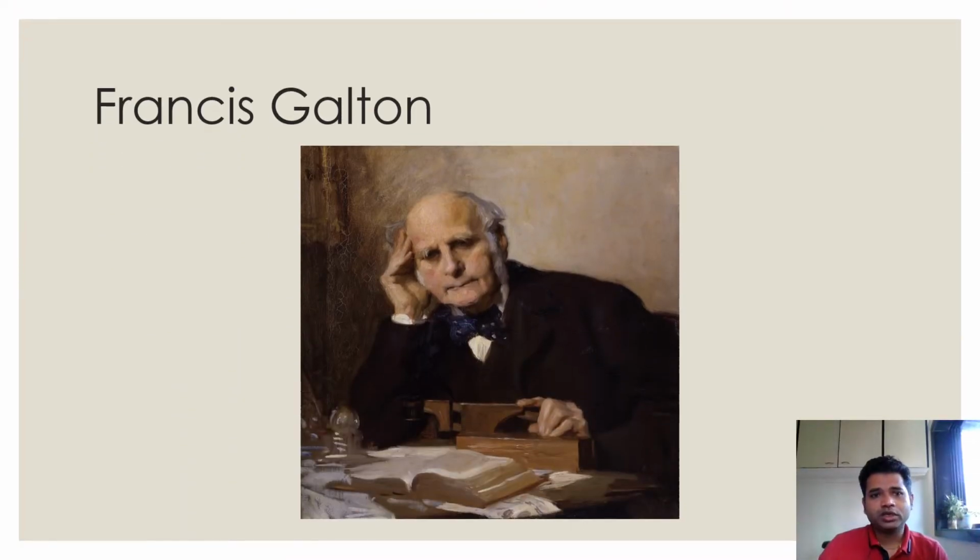This person is Francis Galton. He was a cousin of Charles Darwin. Yes, Charles Darwin, the father of evolution. Darwin was putting forward his theory and was doing very well in the field of evolutionary biology. And as you all know, what happens in a family: if one cousin is doing well, the other cousin becomes the scapegoat. Poor Galton was suffering from an inferiority complex due to Darwin, who was doing so well in his field.